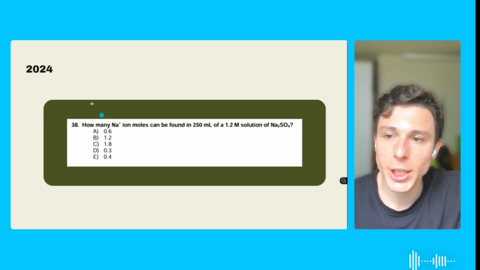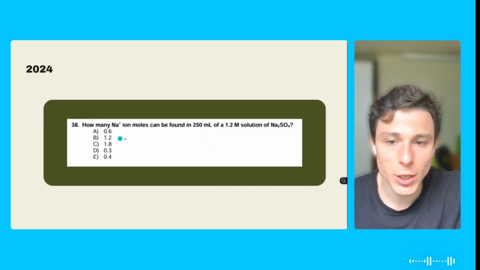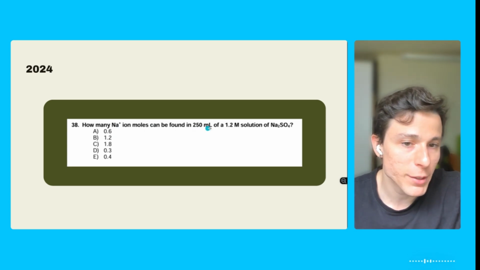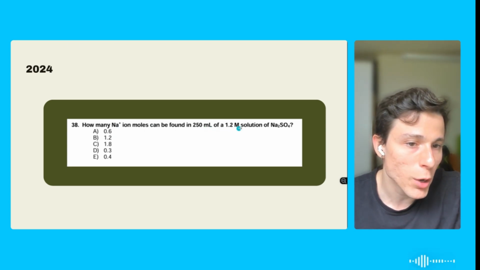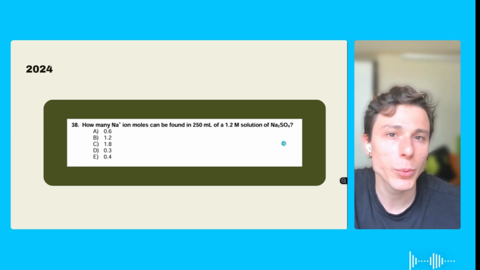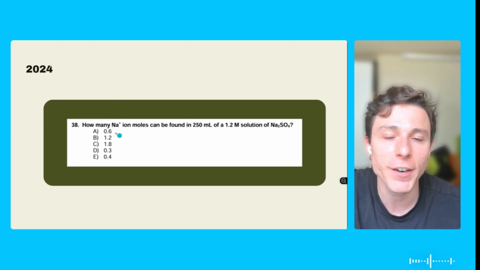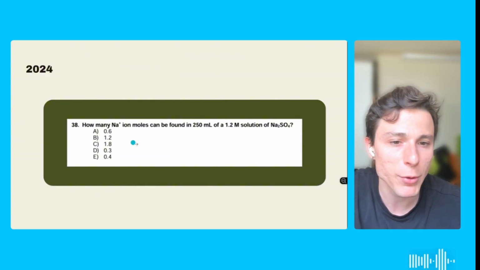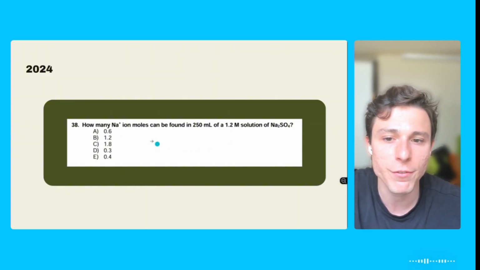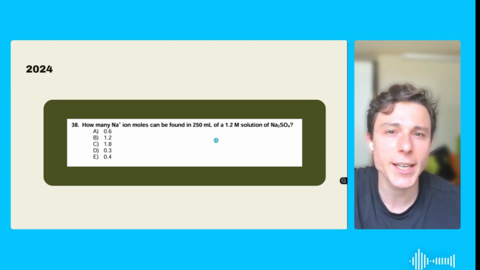Right, question 38 here, 2024. How many moles of sodium ions can be found in 250 milliliters of a 1.2 molar solution of this? Right, so how do we solve this question? We have the concentration here in molar, we have the volume, and we want to find out the number of moles. So remember, to find the molar concentration, we have to divide the number of moles by its volume, but we don't have this information. It's basically a mathematic move here.